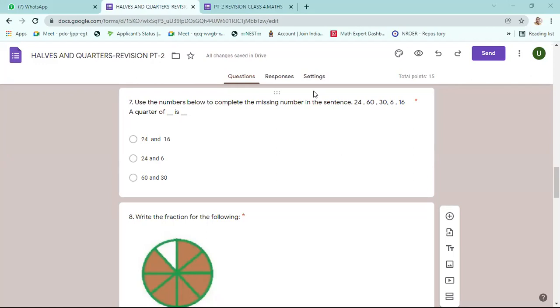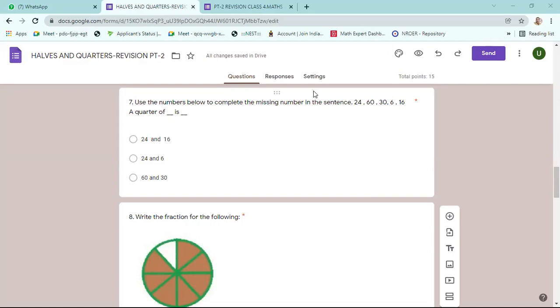The second one is correct. A quarter of 24 means half of 24 and then half again, two halves. The third option is not correct because 60 is given: half of 60 is 30, and half again, which is a quarter, gives 15.